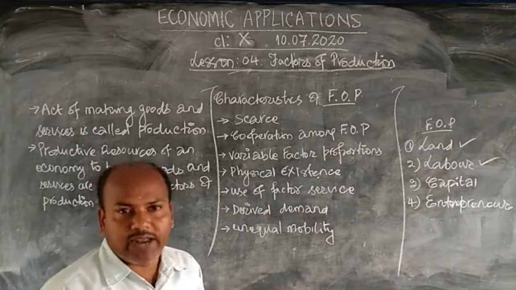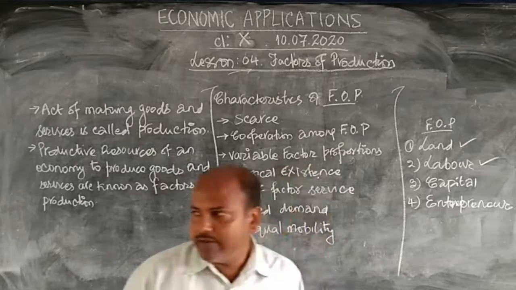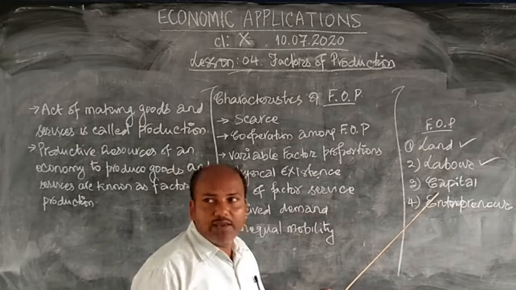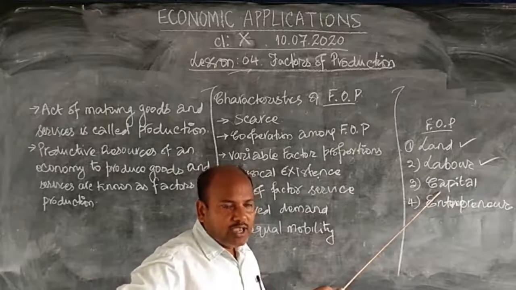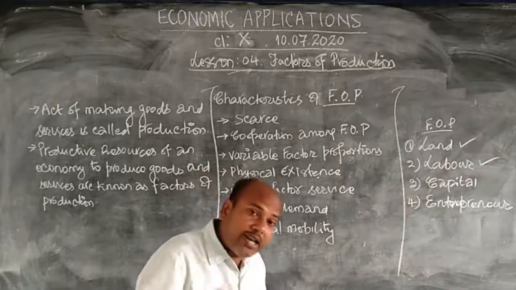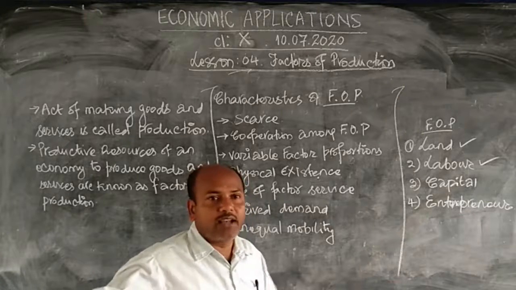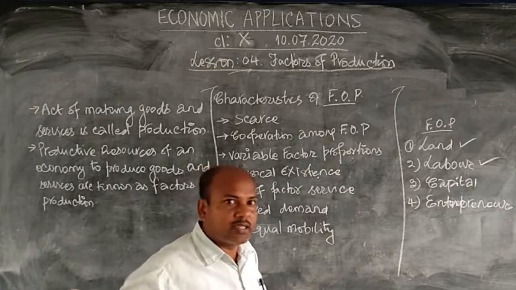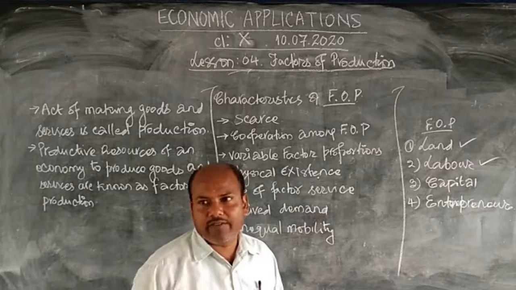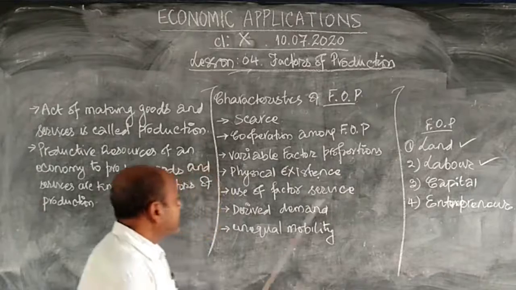Like if I have a big plot of land, I may think of starting a factory. The moment I have this plan, I will start investing the capital. I'll make the building, I'll bring the machines, and once this is over, I will start appointing the laborers. So one will create demand for another. When I have land, immediately I will not start calling the laborers, saying come and start, let's have a masala factory. We cannot do that. We need to have a setup, a construction, the machines. So that is a derived demand.